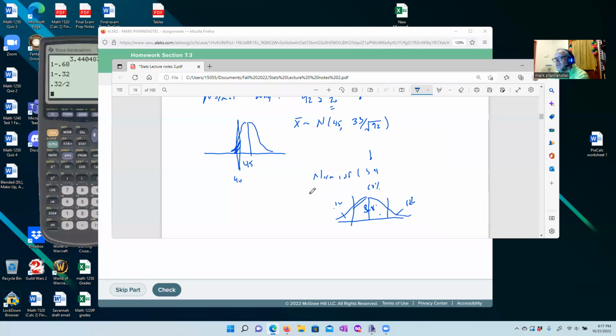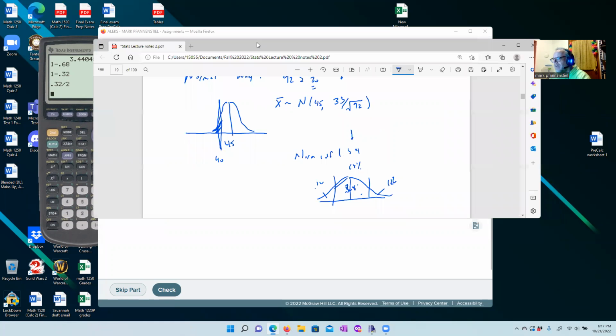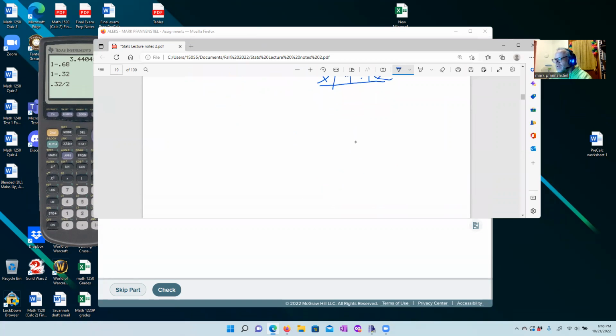Here's the 40. The average income for everybody is 45, so let's go ahead and draw that out. Here's my 45, and they want to know this shaded area right here.